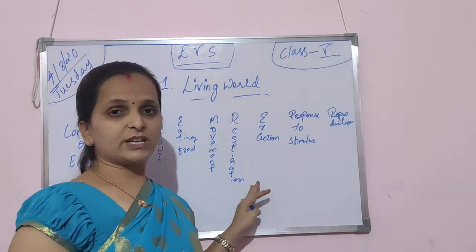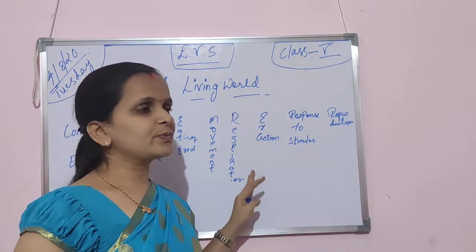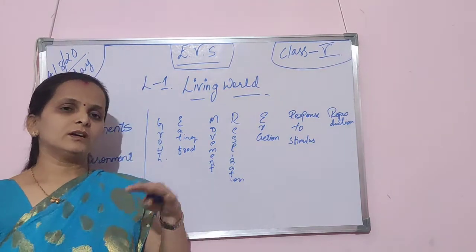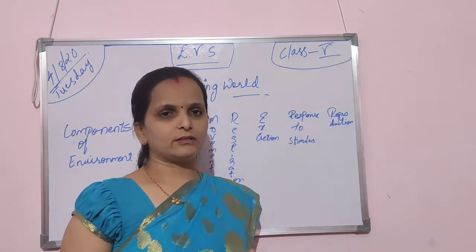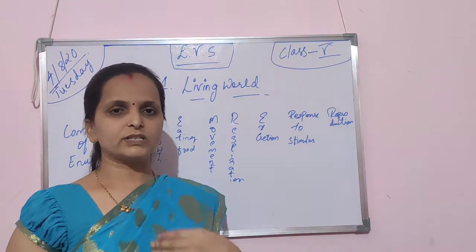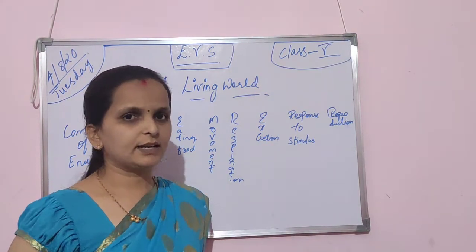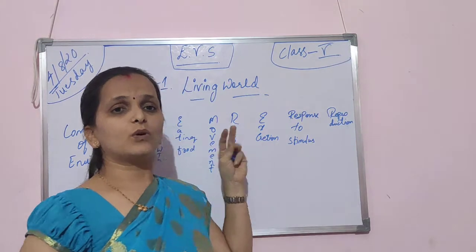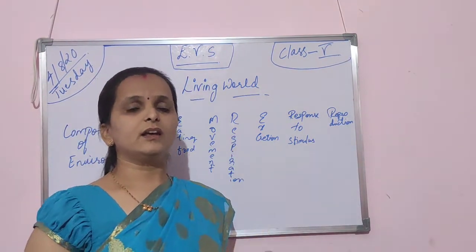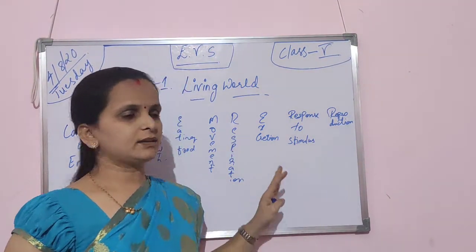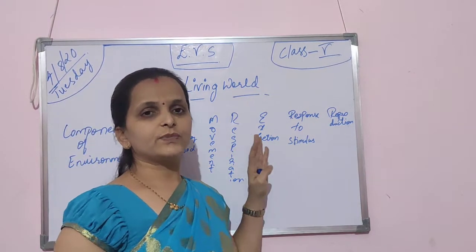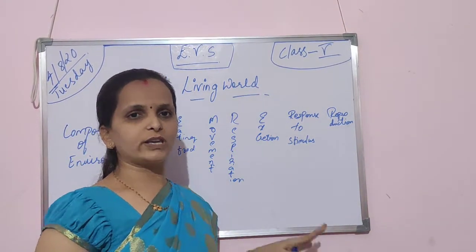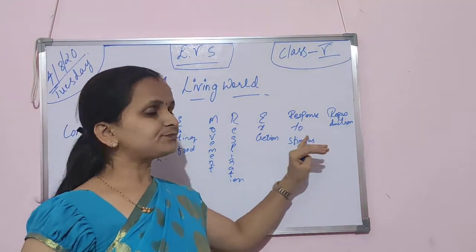So next is respiration. What is respiration? It is how we breathe. We take in oxygen and give out carbon dioxide. That is respiration. Next one is excretion. The things we have taken in, we need to expel them out, right? So the things which are removed from our body, that is excretion.